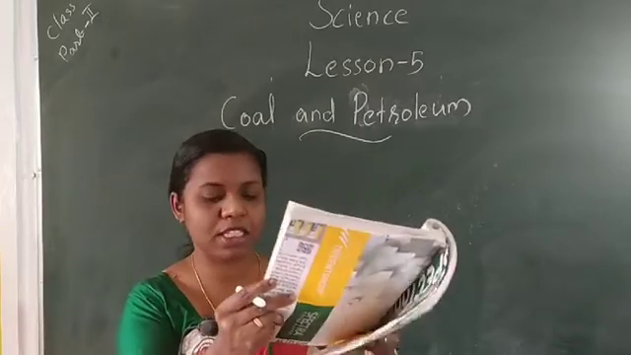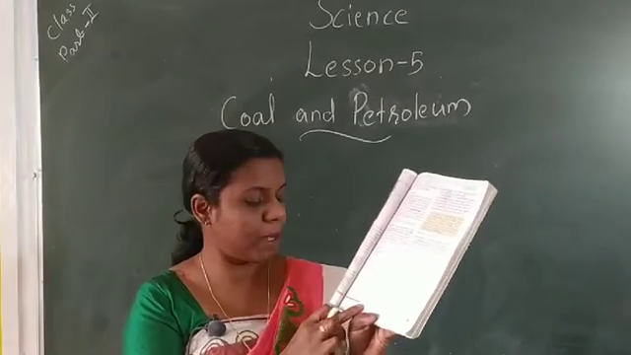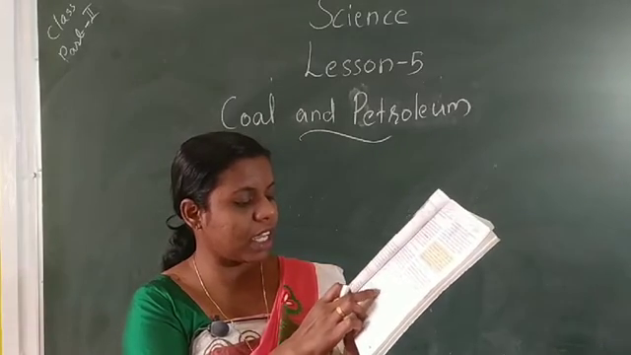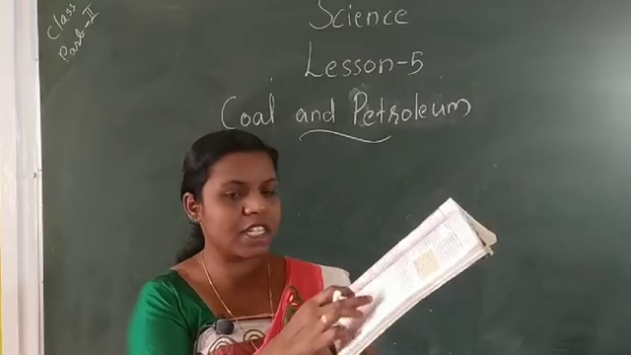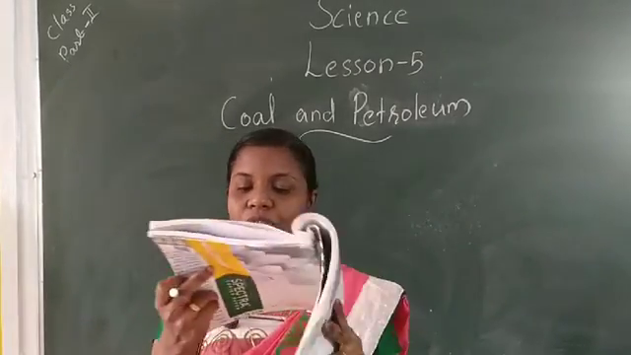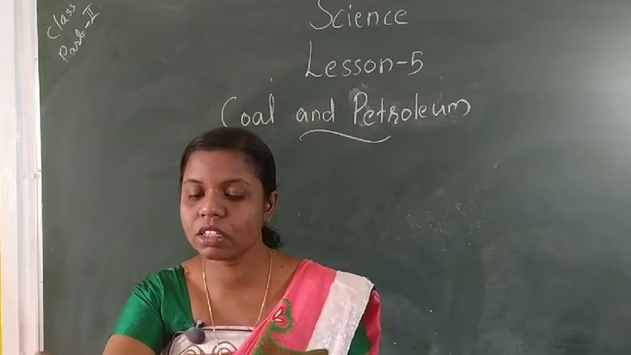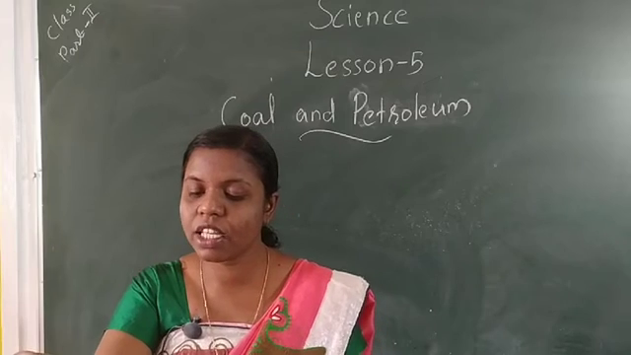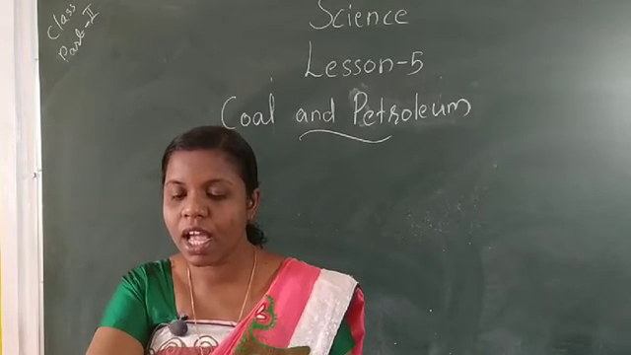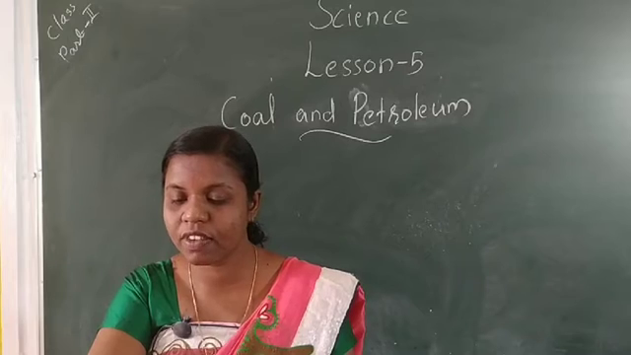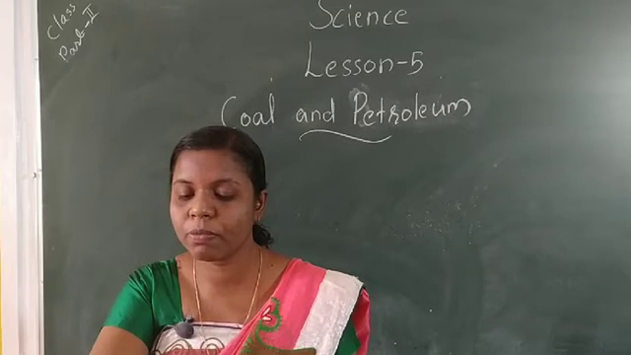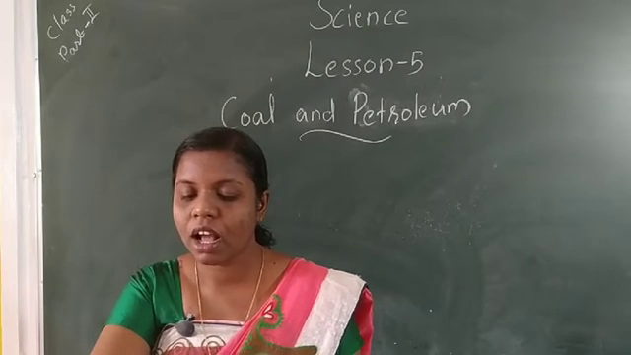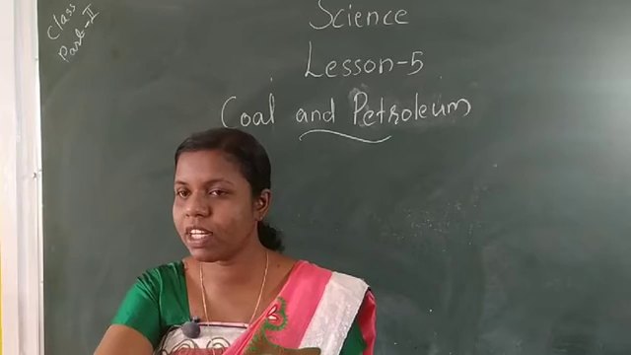In your textbook, page number 59, figure 5.4: reservoir rock, water, oil, gas and impervious rock. Then how to refine petroleum. The world's first oil well was drilled in Pennsylvania, USA in 1859. Eight years later, in 1867, oil was struck at Makum in Assam. In India, oil is found in Assam, Gujarat, Mumbai High and in the river basins of Godavari and Krishna.